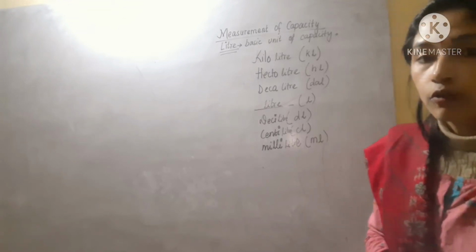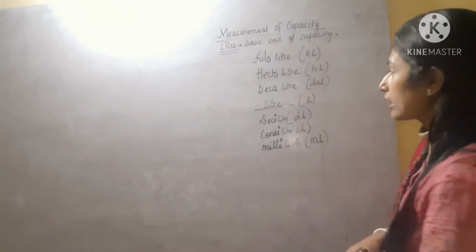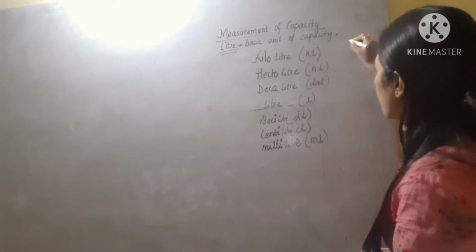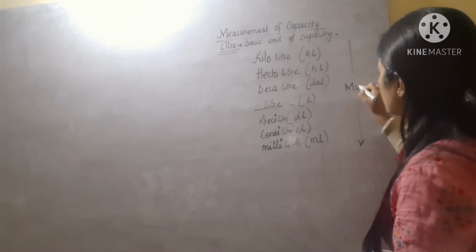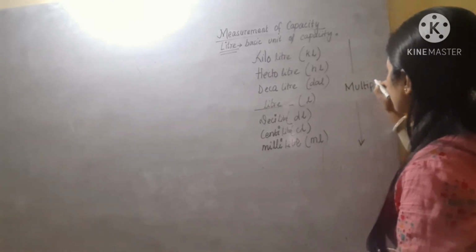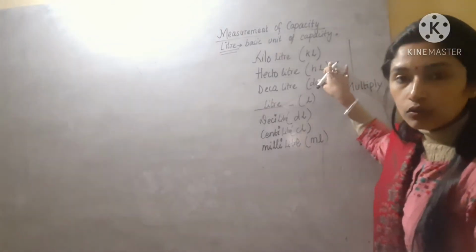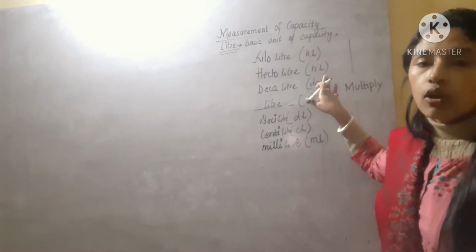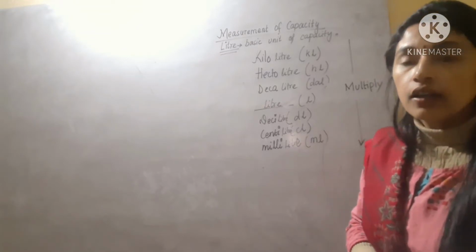So here we have to follow the same rules which we have already followed in earlier classes. Whenever we are coming from up to down, we have to do multiplication. If you are coming one step, then you have to multiply by 10. If you are coming 2 steps down, then you have to multiply by 2 number of tens, that will be 100.